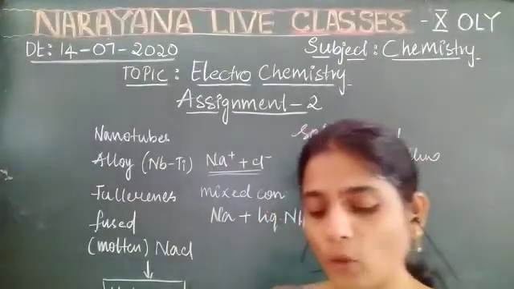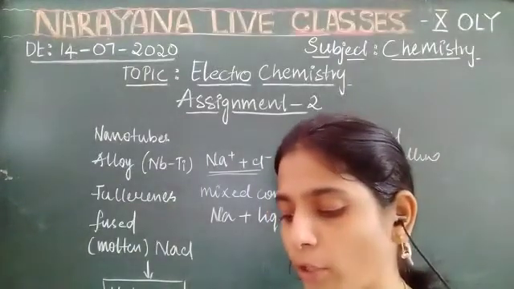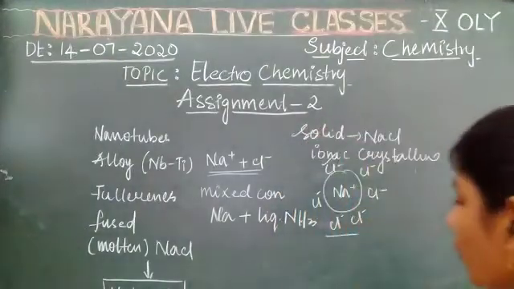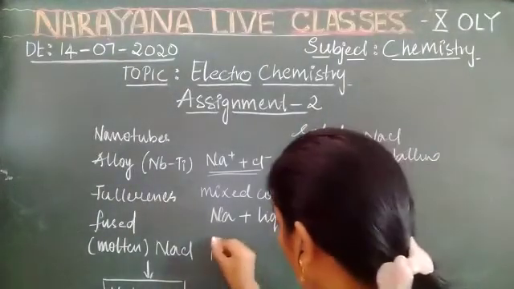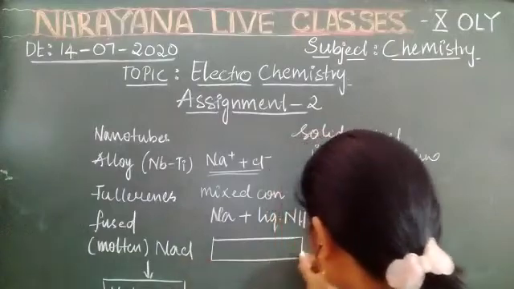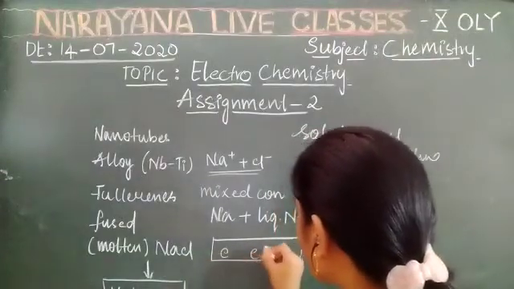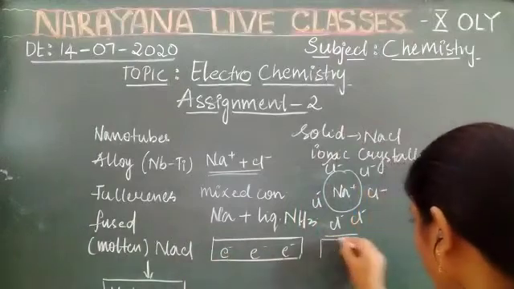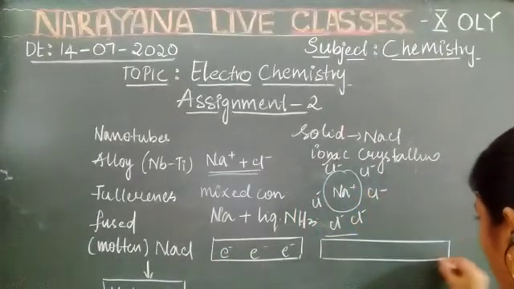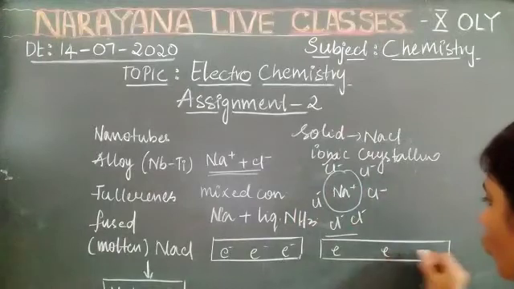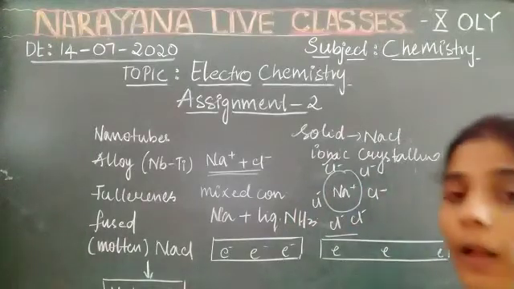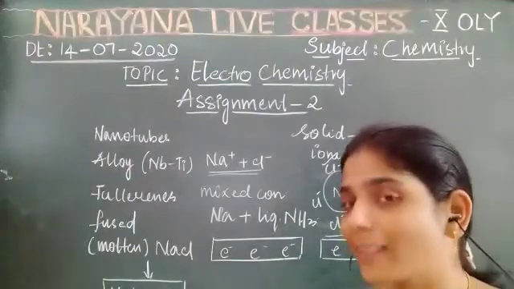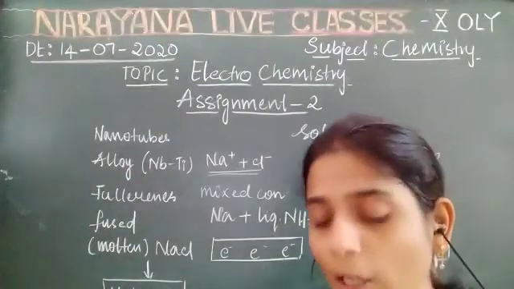So coming to the 9th question. With increase in temperature, the electric conduction of a metallic conductor. So what happens to the metals? When electricity is passed through metals, it is conducted by the electrons. So when a metal is heated, expansion takes place, and in this expansion the electrons get away from each other, because of which the conduction decreases. Yes, it decreases. So option 2.